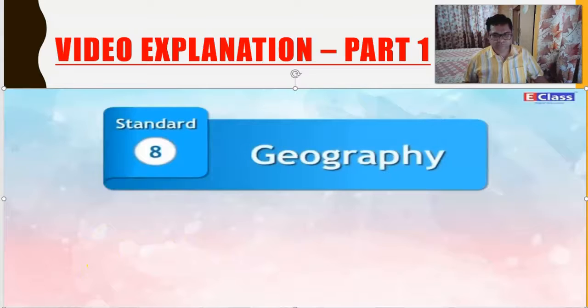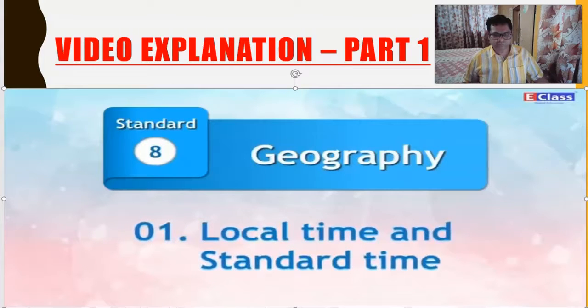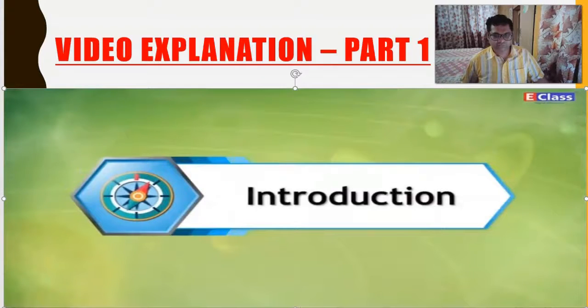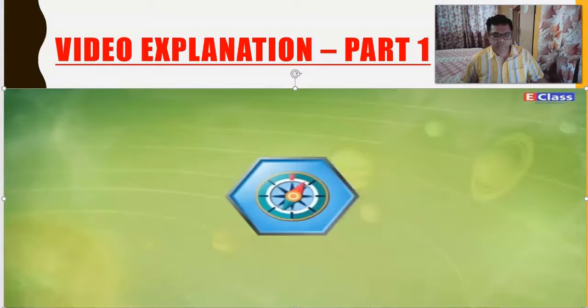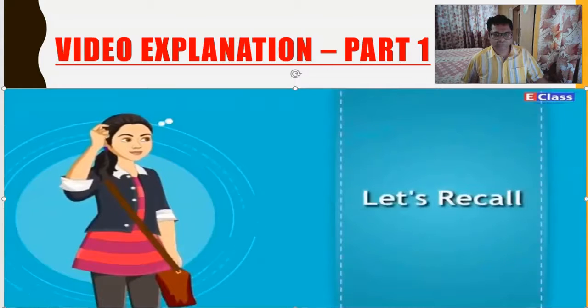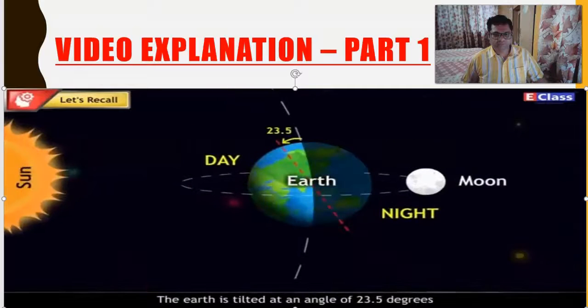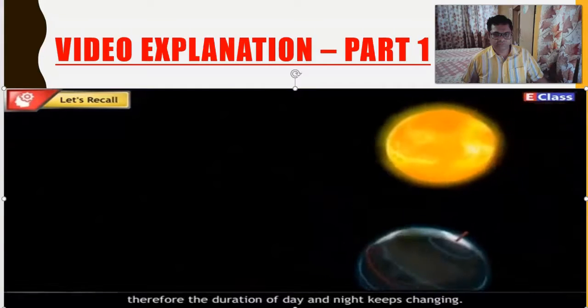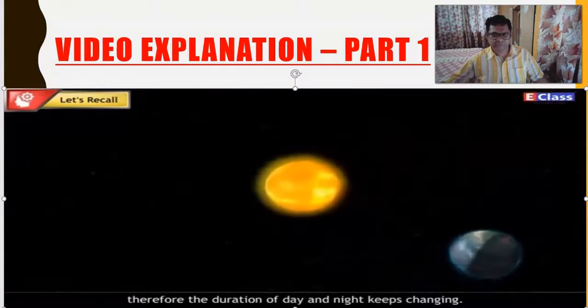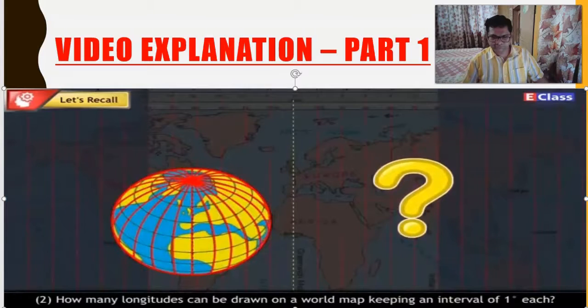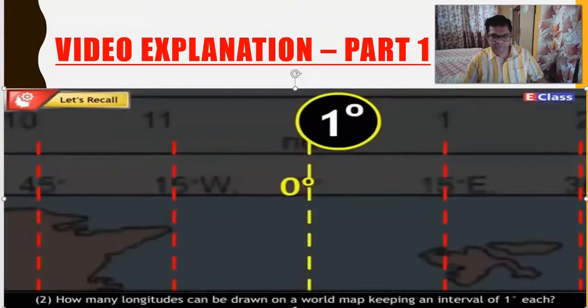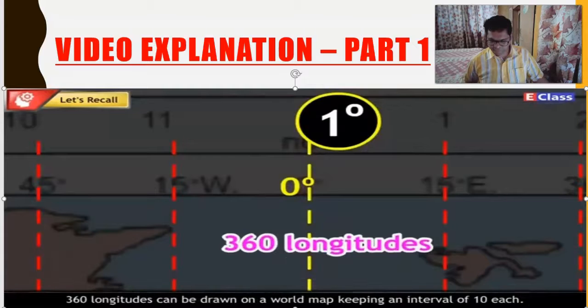Standard 8 Geography Chapter number 1 Local time and standard time. Introduction. Let's recall. Why does the duration of day and night keep changing? Answer. The earth is tilted at an angle of 23.5 degrees. Therefore, the duration of day and night keeps changing. How many longitudes can be drawn on a world map keeping an interval of 1 degree each? Answer. 360 longitudes can be drawn on a world map keeping an interval of 1 degree each.